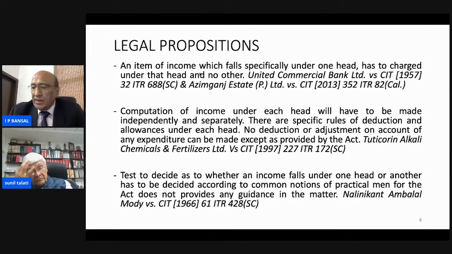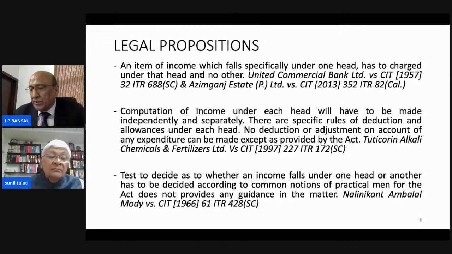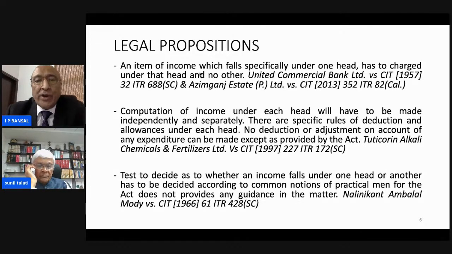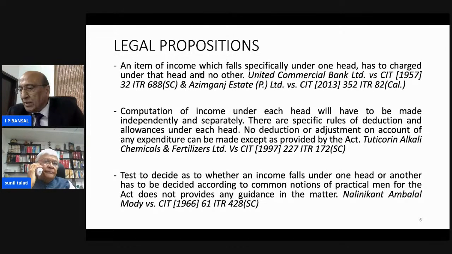The next decision is in the case of Nalinikant Ambalal Mody versus S.A.L. Narayan Row, Supreme Court, 61 ITR 428. In this case, the assessee was a reputed advocate, and he left the profession. Thereafter, he received certain income in the later part. What was held in this case was that the court was unable to agree with the contention as to whether an income falls under one head.